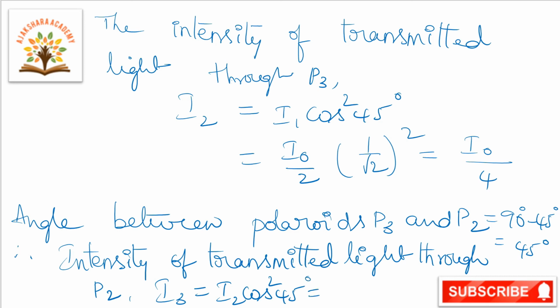I2 is I naught by 4, and cos square 45 is 1 by root 2 whole square, which is 1 by 2. So that is equal to I naught by 8. The angle between polaroids P3 and P2 is 45 degrees. Now the intensity of transmitted light through P2, that is I3, is equal to I naught by 8. This is the final answer. Thanks for watching this video.